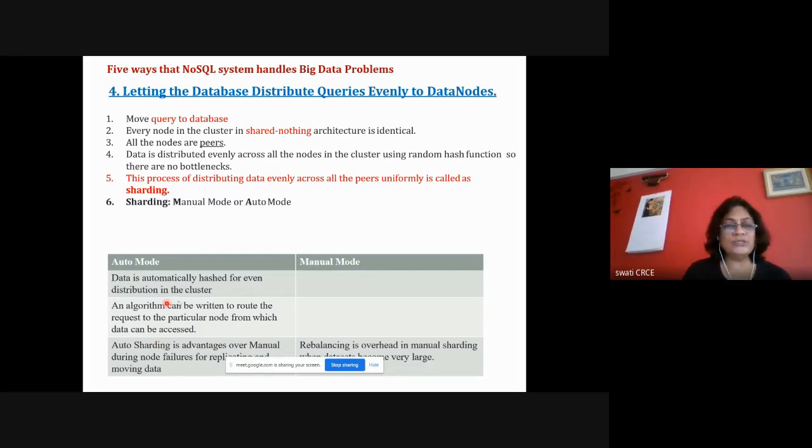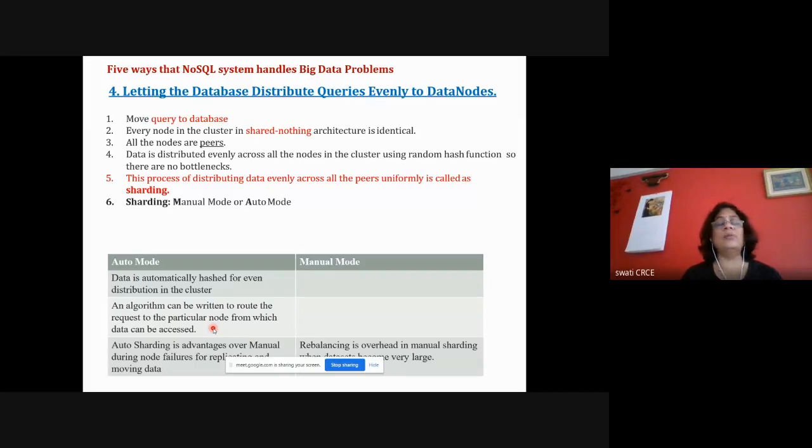Auto mode is always the better method, because in clusters so many machines are failing, and if it is a manual task it will be a tedious job. So auto mode is the best mode, where data is automatically hashed for even distribution across the cluster. An algorithm is used to route the request to a particular node whenever that data is to be accessed. It is a better mechanism, and even a failure will be detected.